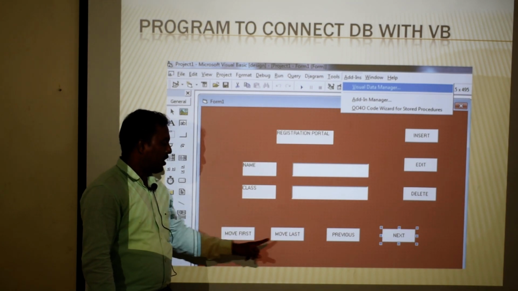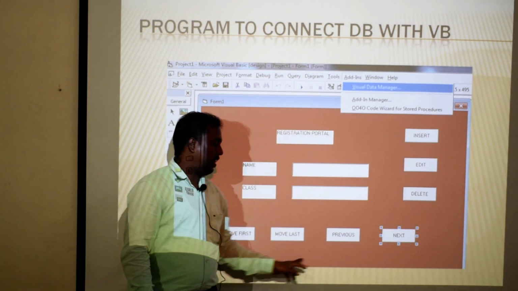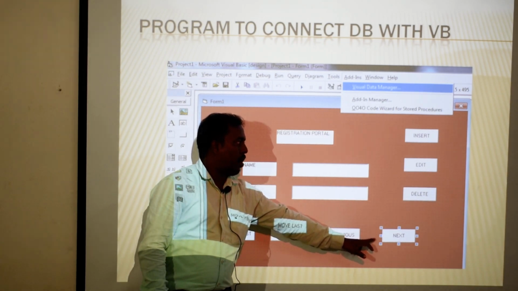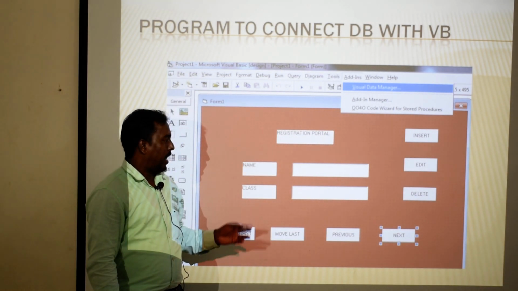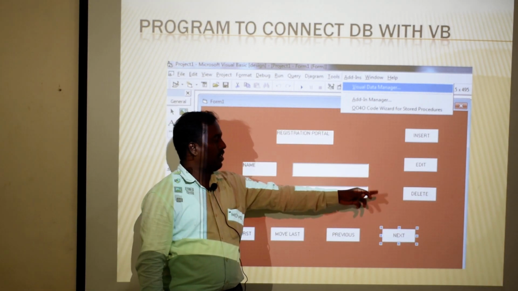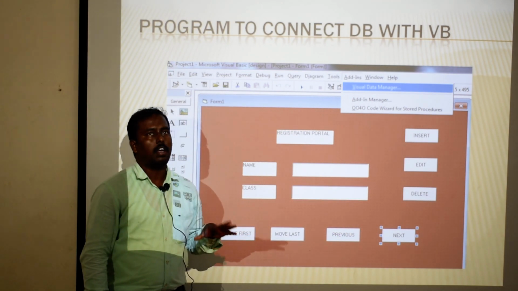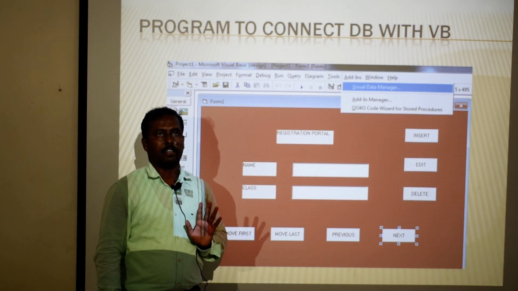This screen is very important for the coding part of the VB database connection: Move First, Move Last, Previous, Next. These four operations are available in the data control. Likewise, we can also create, insert, edit and delete through coding in a Visual Basic database application.